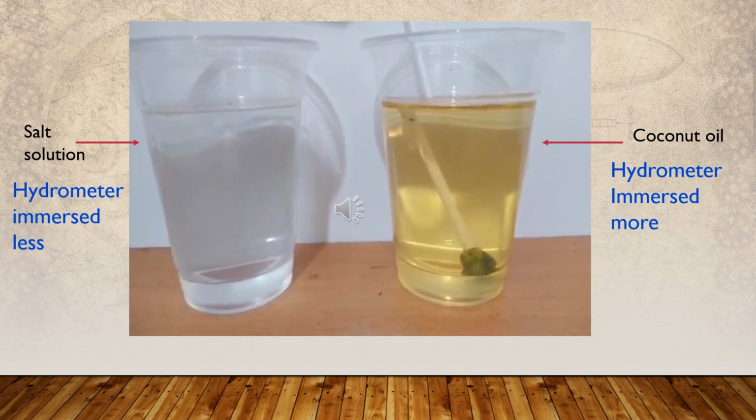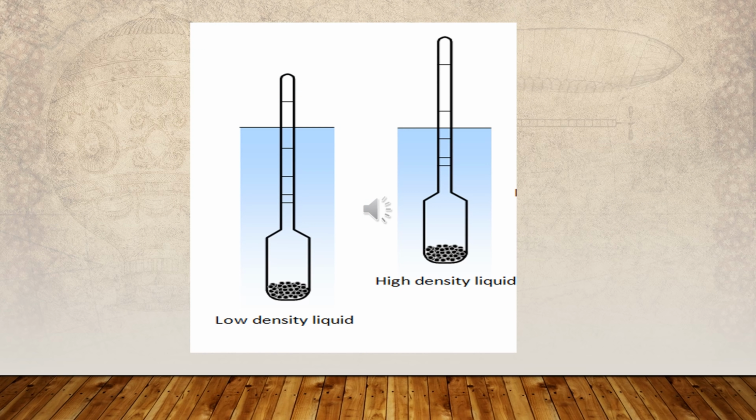Then the coconut oil has the lower density. In the coconut oil, the low density liquid, the hydrometer is immersed more. But in the solution with higher density, the hydrometer is immersed less. As I told you earlier, the hydrometer is calibrated from top to bottom. It means lower readings at the higher place of the glass stem and higher readings at the lower place, or the bottom of the glass stem.